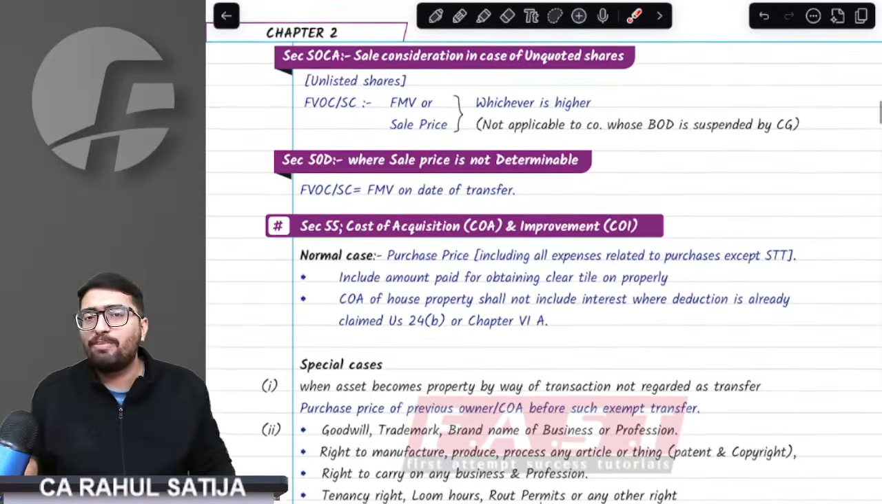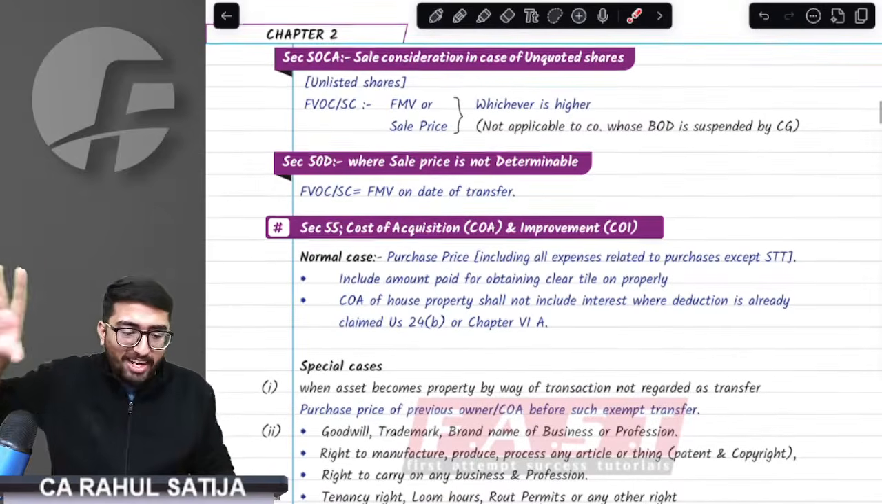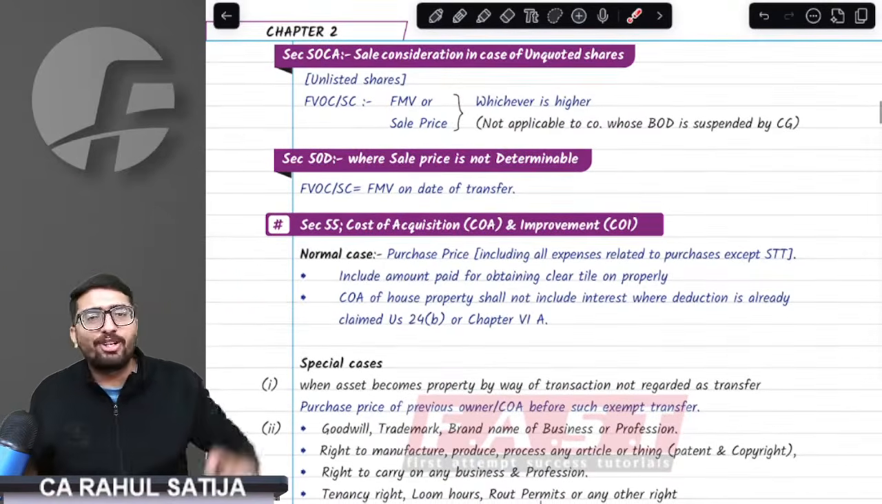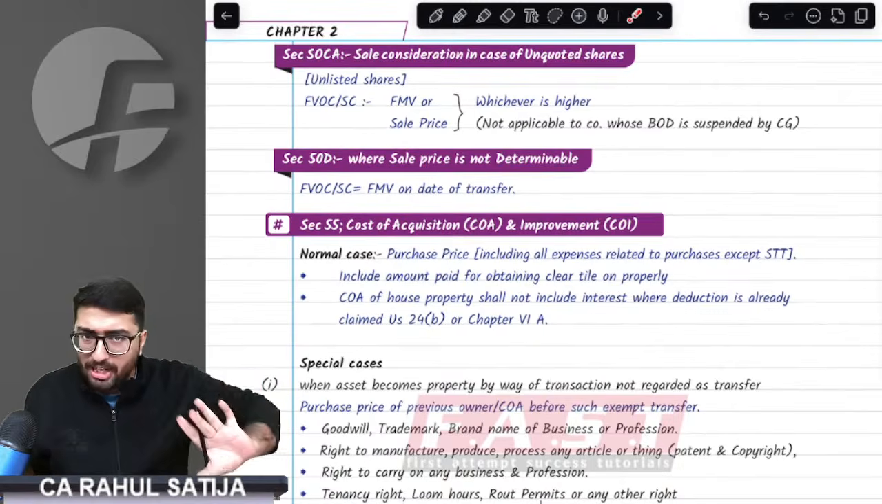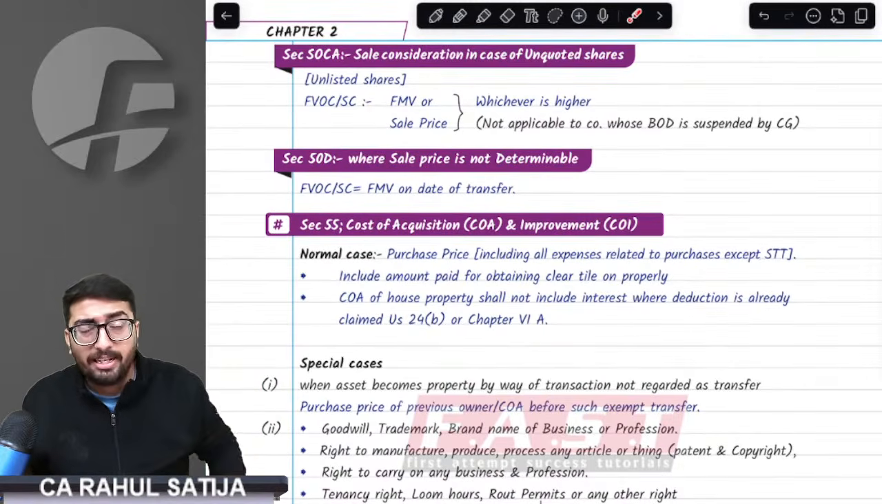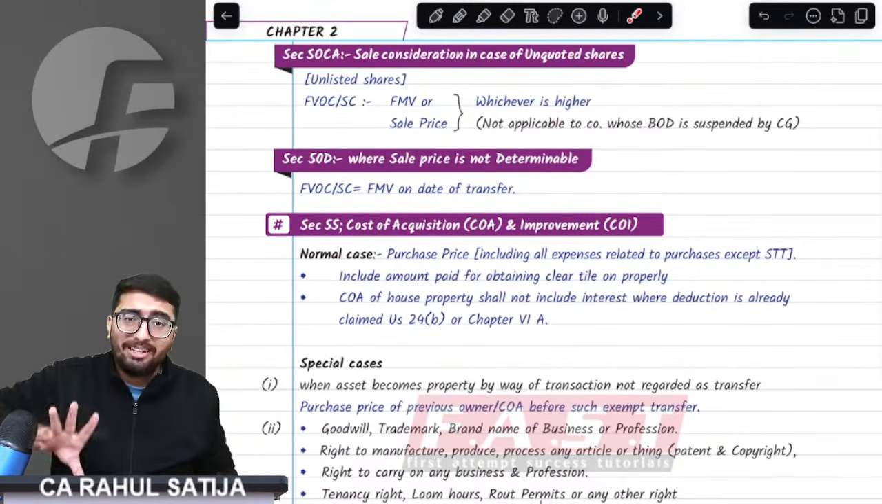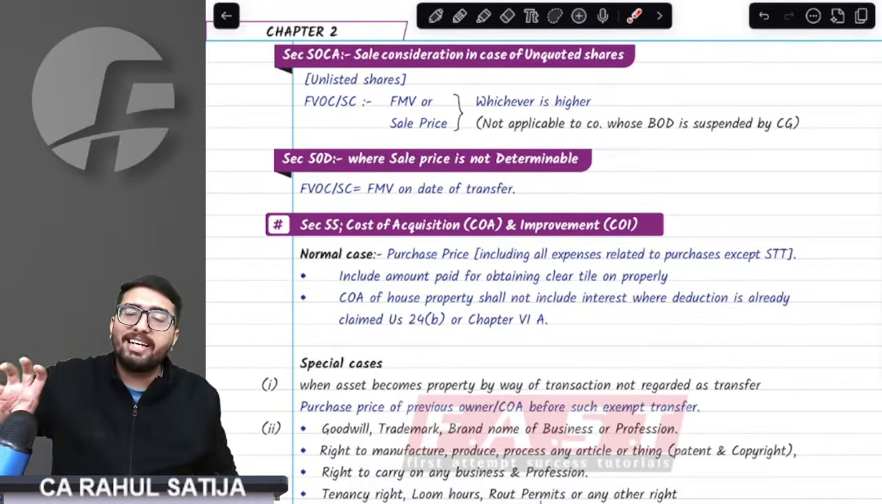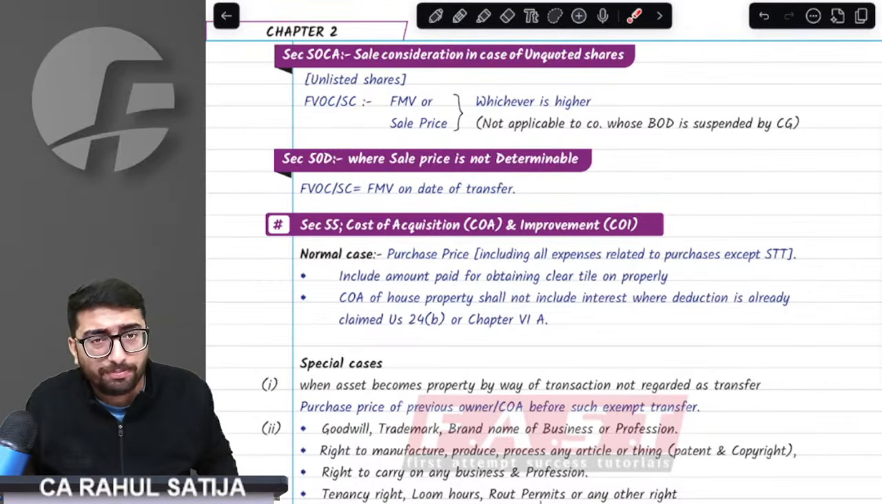Did we understand how we compute the full value of consideration? Whatever price has been received or receivable, that shall be taken. But in case of immovable property, we take it differently. In case of unlisted shares, we take it differently. And in case of any other assets whose FMV cannot be determined, it shall be taken differently.